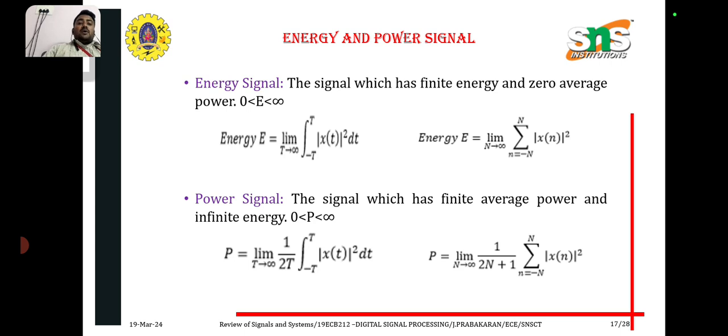And power signal. A signal is said to be a power signal if the average power of the signal is finite and the energy is infinite. Then we can call it a power signal. The power signal formula is P equal to limit N tends to infinity, 1 divided by 2N plus 1, summation n equal to minus N to N, modulus square of x of n.